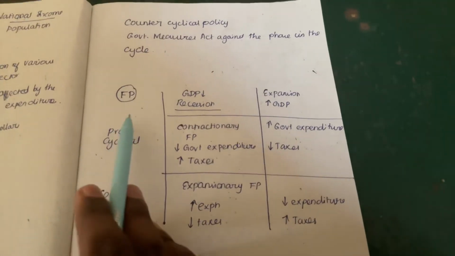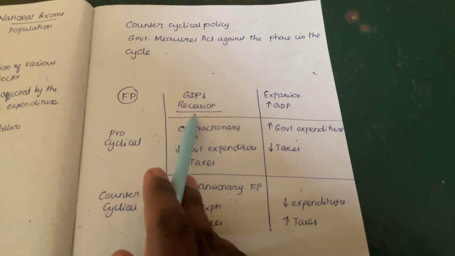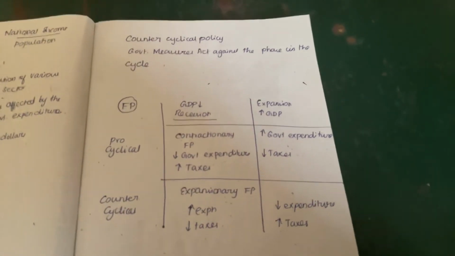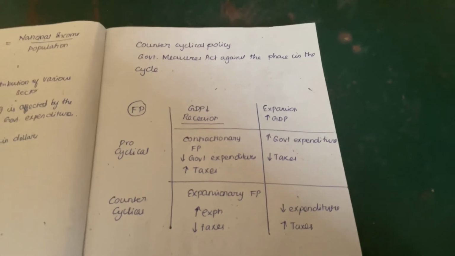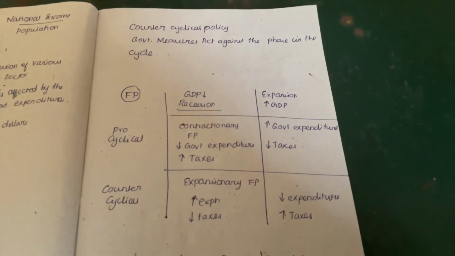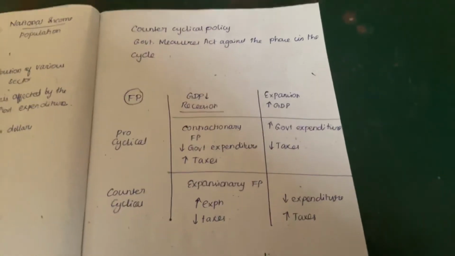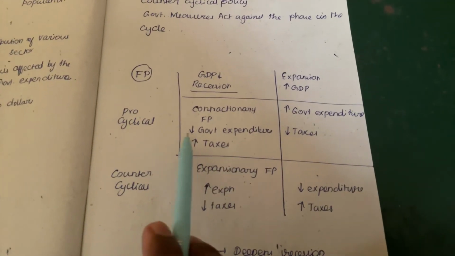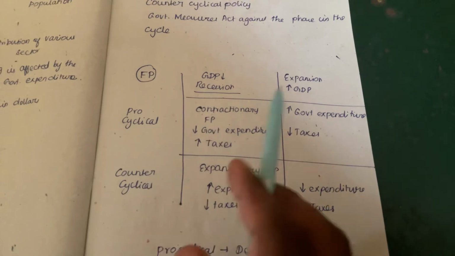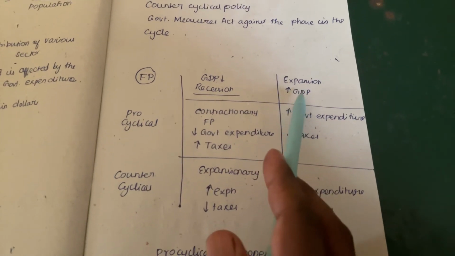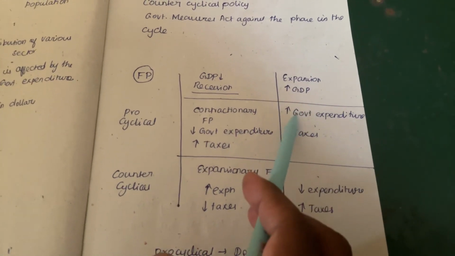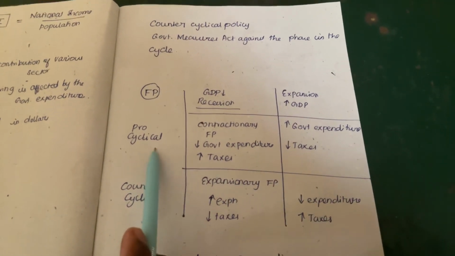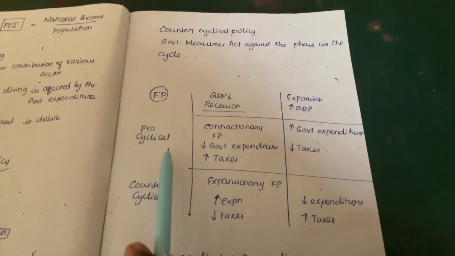For example, when there is a recession, that is GDP is decreasing, if the government follows contractionary policies, that is decreasing government expenditure and increasing taxes, this is called pro-cyclical. And during expansion, increasing GDP, if the government increases its expenditure and decreases tax, it is also called pro-cyclical.